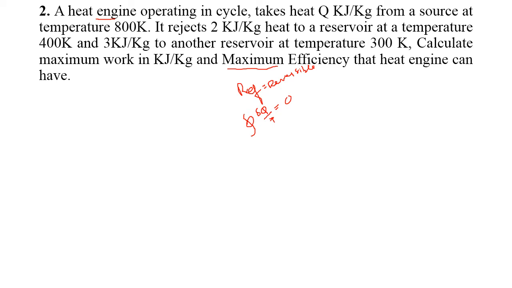Okay, so I'm going to draw the schematic diagram for this given problem first. So the source temperature is 800 Kelvin. The temperature is already given in Kelvin, so no problem for us, right? So it is a heat engine. Okay, a heat engine is a device which produces work by obtaining heat from the source, and it rejects some amount of heat.